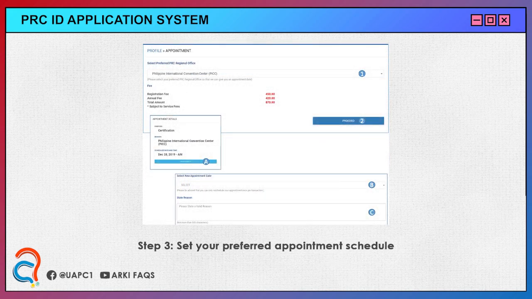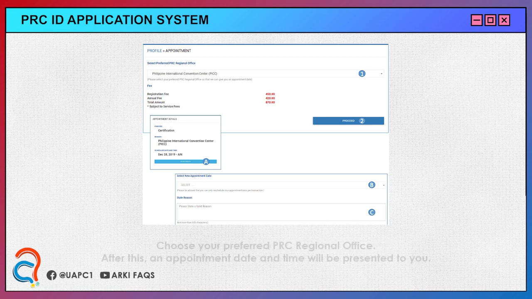Step 3. Set your preferred appointment schedule. First, choose your preferred PRC regional office. After this, an appointment date and time will be presented to you. If you prefer a different appointment date and time, simply click the Reschedule button. You'll have to input a reason for doing so.